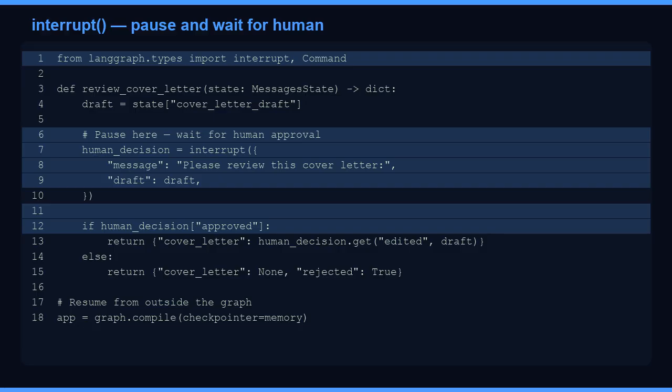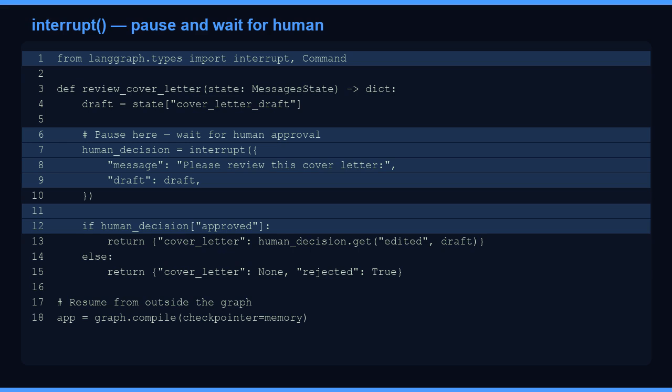When your agent calls interrupt, the graph pauses completely. The state is saved. Execution stops. Your application can show the user what the agent is about to do. If the user approves, you resume with Command(resume=True). If they reject, you resume with Command(resume=False).